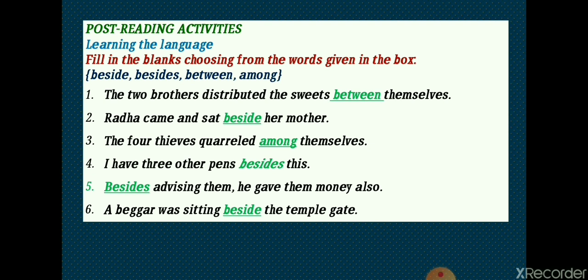Number 6. A beggar was sitting beside the temple gate. It means he was sitting by the side of the temple gate. I guess you have done all the 6 sentences right, and you have understood the difference between and among, and beside and besides.